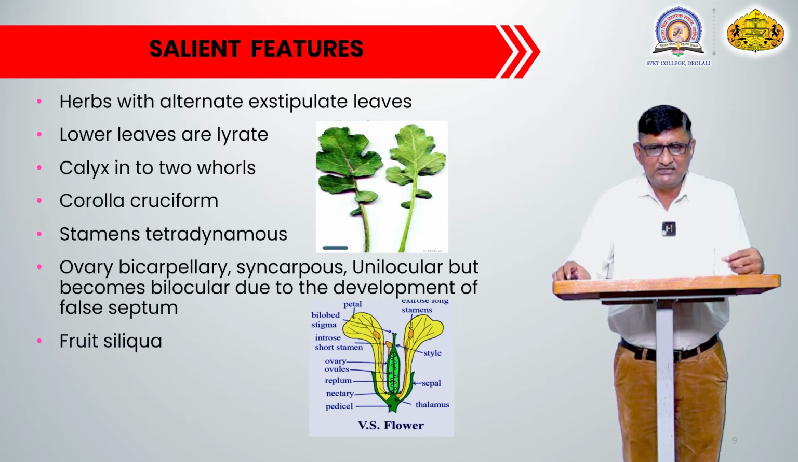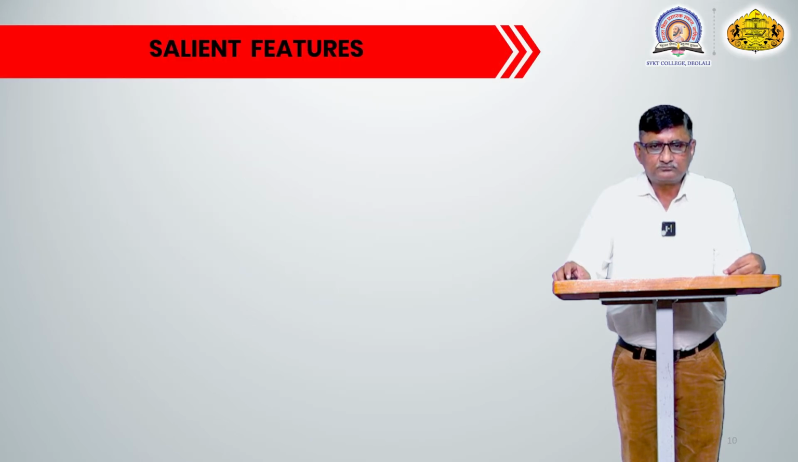You can see the second image showing the vertical section of the flower. In the vertical section you can see the petals, stamens, gynoecium, and the thalamus and pedicel in the flower.